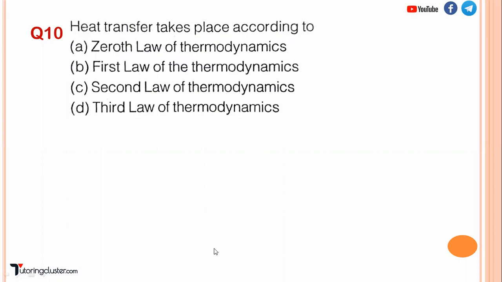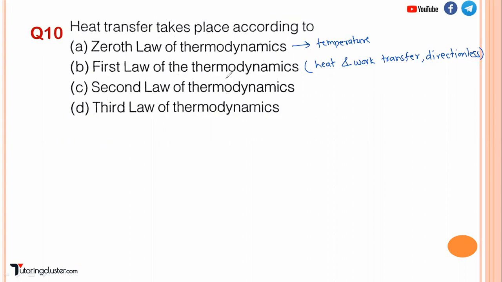Now, heat transfer, it takes place according to, this is a very good question. So we have seen the zeroth law of thermodynamics, which defines the temperature. First law of thermodynamics, it talks of heat and work transfer, and it is a directionless law. It does not talk of from where heat is flowing, higher to lower or lower to higher temperature.